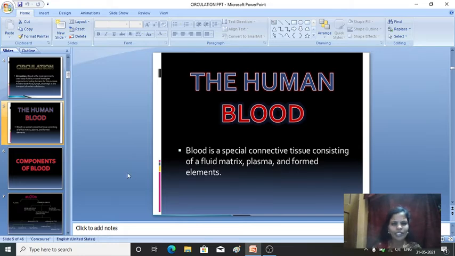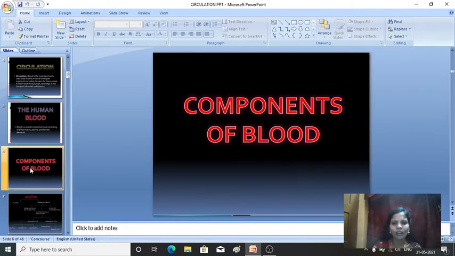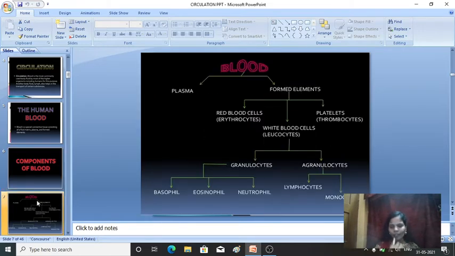Okay, just once we'll have a glance. Let me show the schematic representation of the components of blood. So this is a schematic representation. One by one in detail we'll study. Blood generally has two components. One is plasma. Nearly 55% of the blood consists of plasma. Then the remaining 45% consists of the formed elements, right?